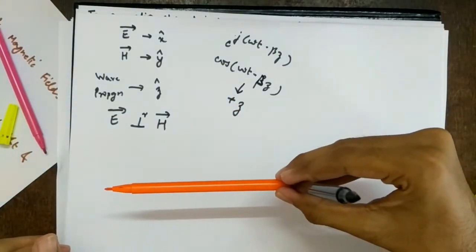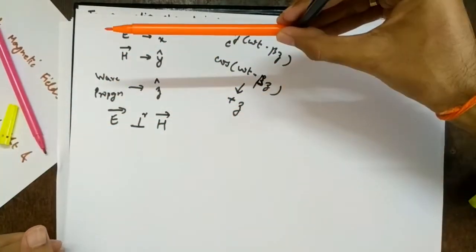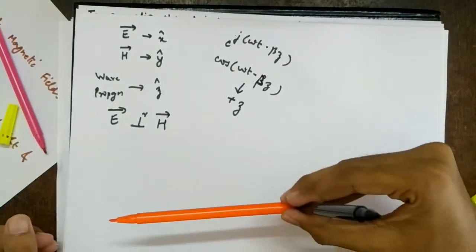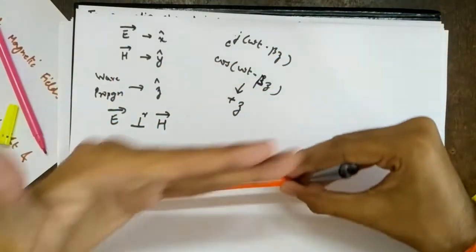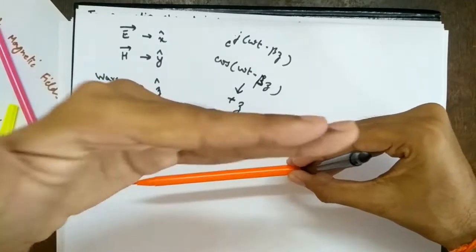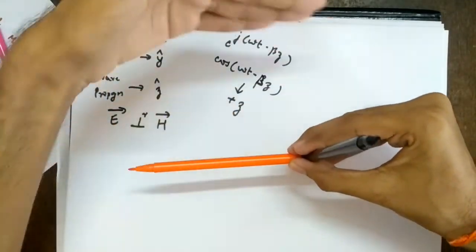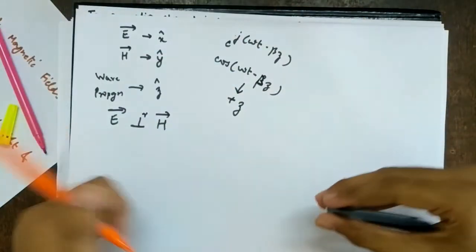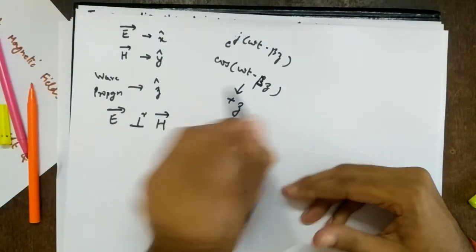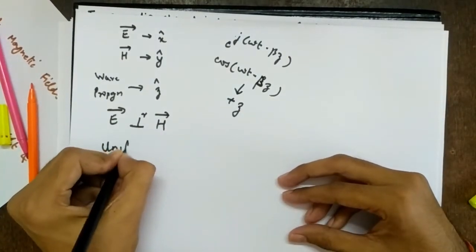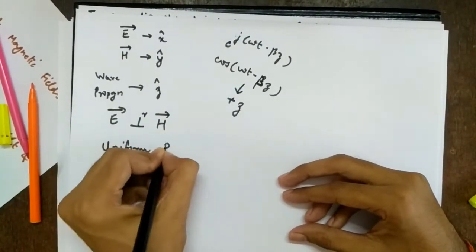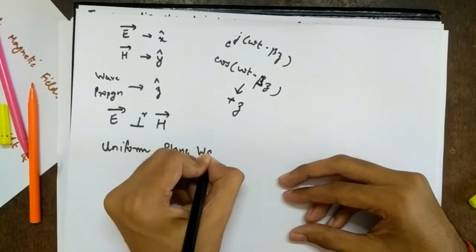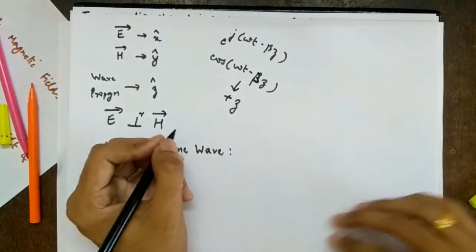How is the wave propagating? Z direction. Positive Z. So let's say this. Assume this is the positive Z direction. So the wave is traveling like this. This is a plane, the XY plane. And the wave is traveling perpendicular to this plane. Right? So this form of wave is called a uniform plane wave.